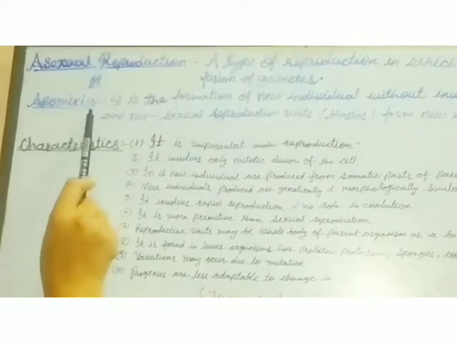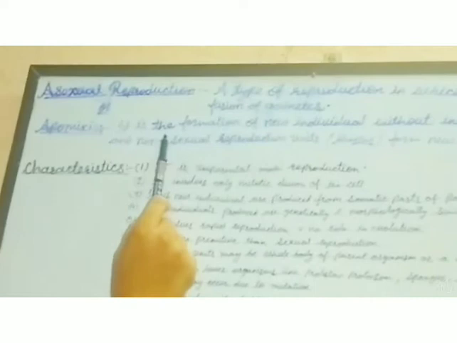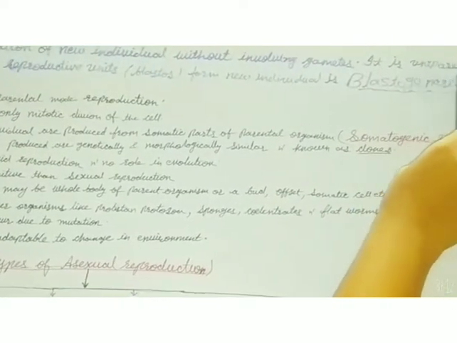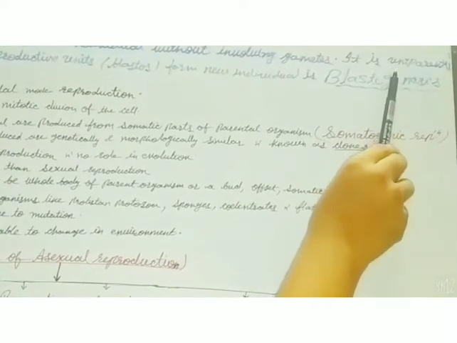On the other hand, asexual reproduction is also called apomixis. Apomixis is a type of reproduction in which the formation of a new individual takes place without involving gametes, and gametes are not prepared. That is why sexually dimorphic organisms are not required, and that is why it is uniparental. Uniparental means only one organism, one individual, is required for the formation of a new individual.